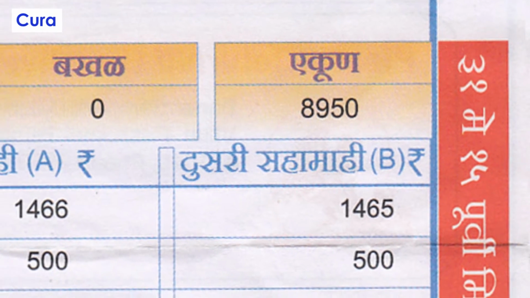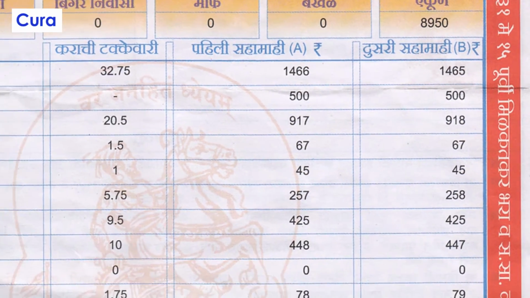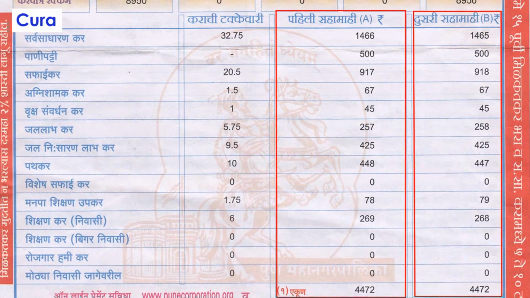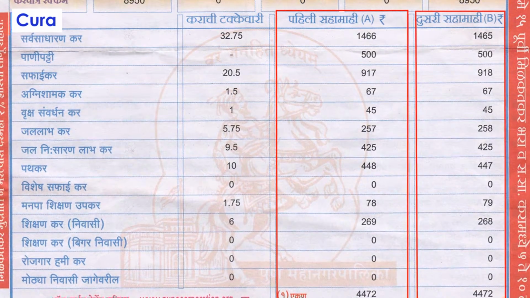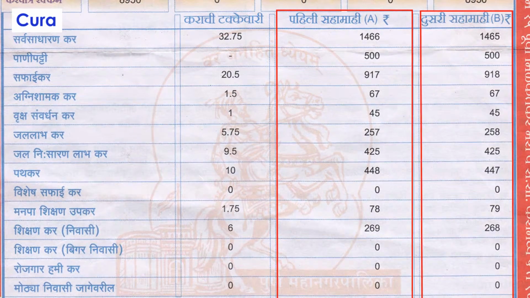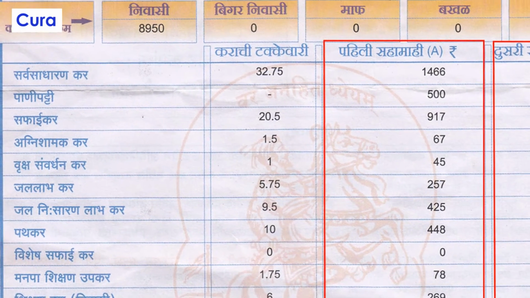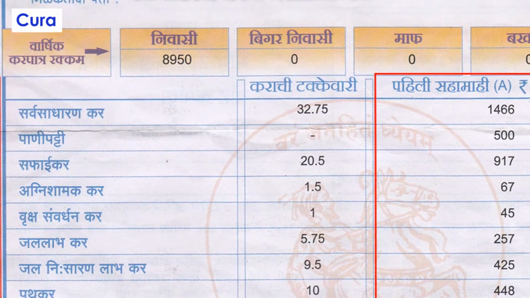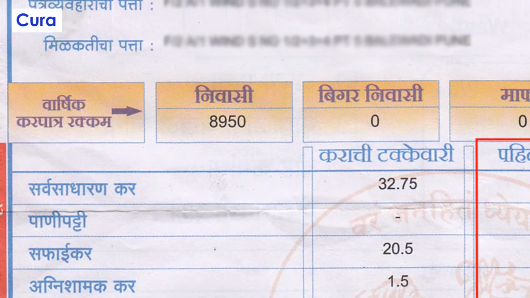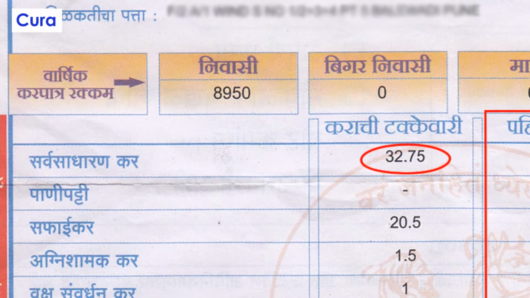In continuation of the same table above, you will find the bill is generally calculated for two slots. First half yearly bill and second half yearly bill. First half yearly bill is calculated for the months of April to September. Second half yearly bill is calculated for the months October to March. Your property tax bill is a sum of percentages of various taxes which the government imposes on the consumer. Those taxes include general tax with a tax percentage of 32.75.